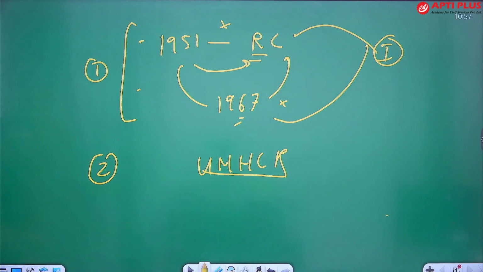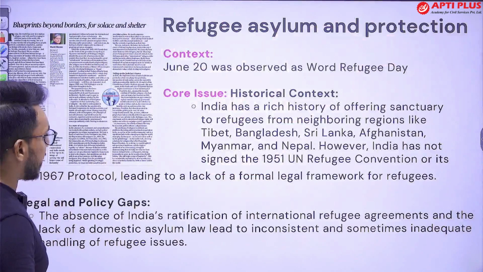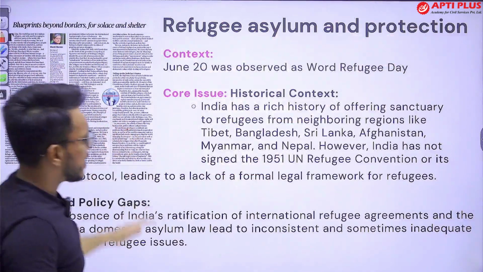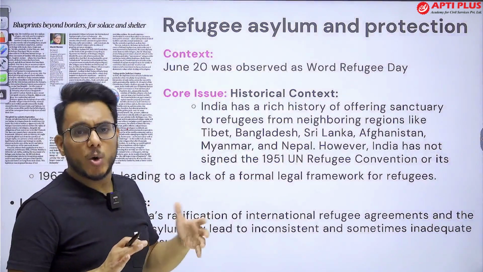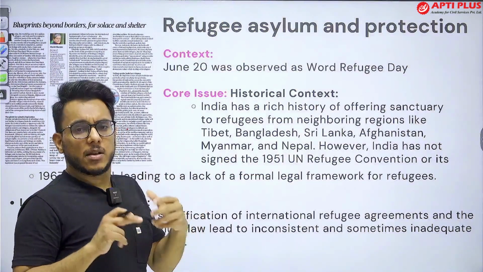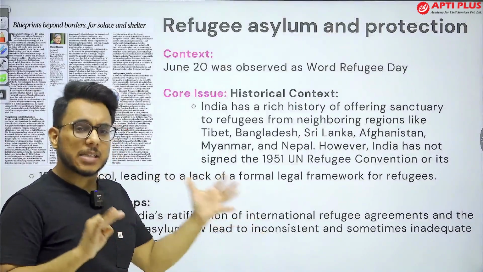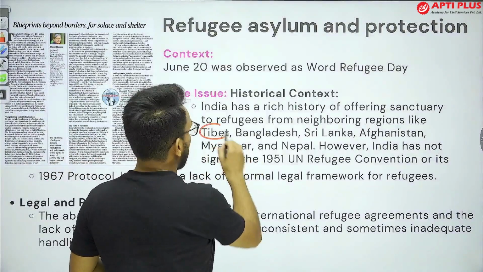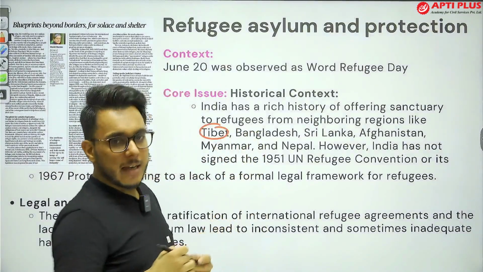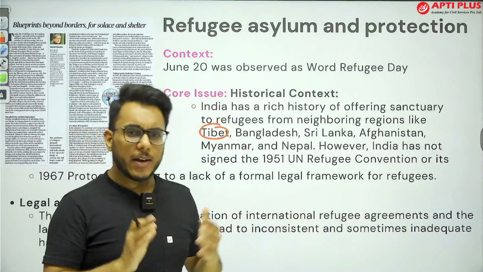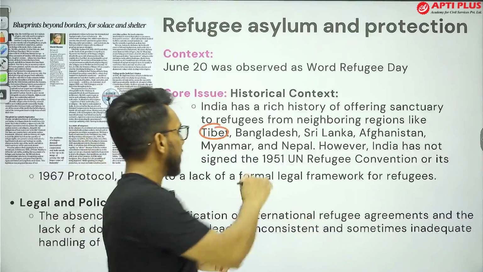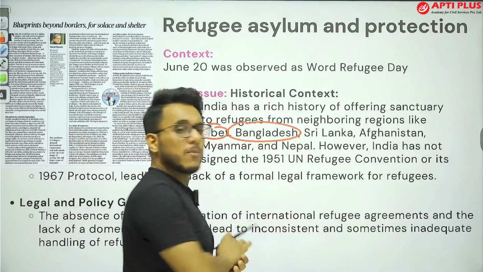Fine. These are certain things that need to be kept in mind. Now, when we talk about India, guys, India in the past has offered support, has offered refuge to the migrants coming from countries such as Tibet. So, in 1958-59, a lot of Tibetan refugees came to India. India has provided them the asylum. Then a large number of people have come from Bangladesh.